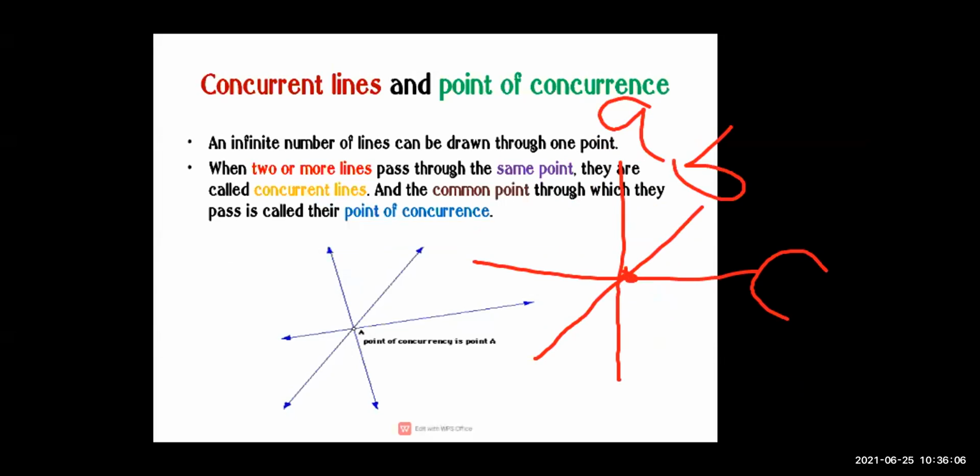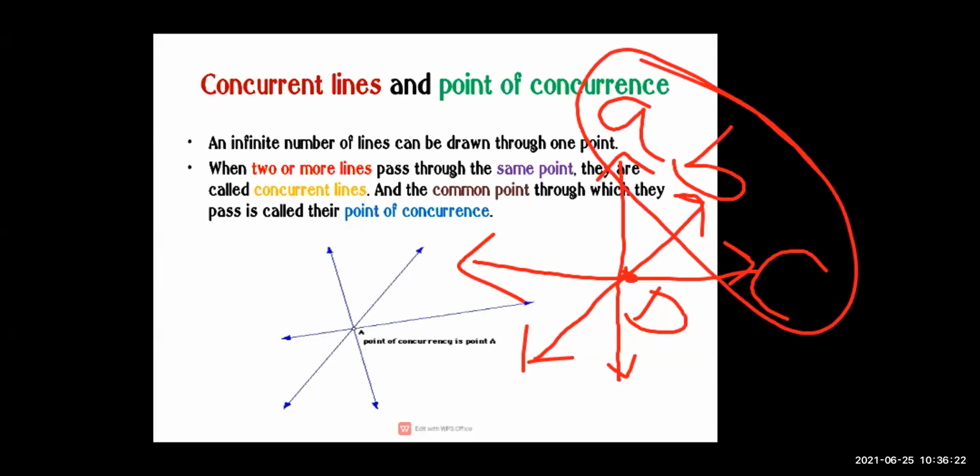This is our D. Now these lines are passing through one single point. Is it clear? एक single point से वो pass हो रहा है.